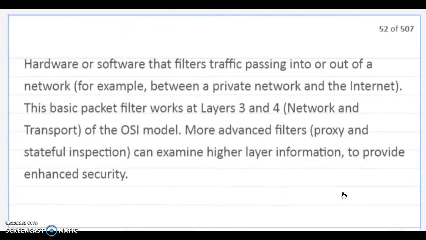Firewall. Hardware or software that filters traffic passing into or out of the network, for example, between the private network and the internet. This basic packet filter works at layers 3 and 4, network and transport, of the OSI model. More advanced filters, proxy and stateful inspection, can examine higher layer information to provide enhanced security.